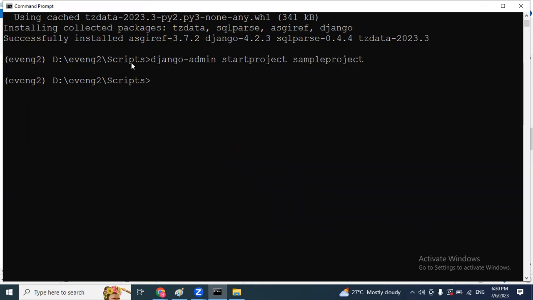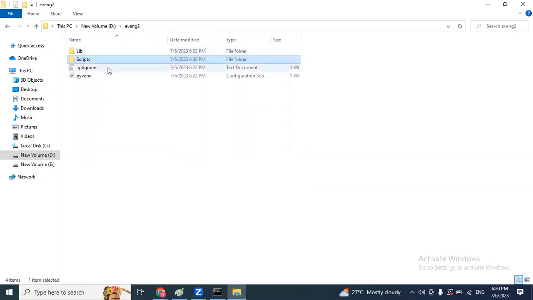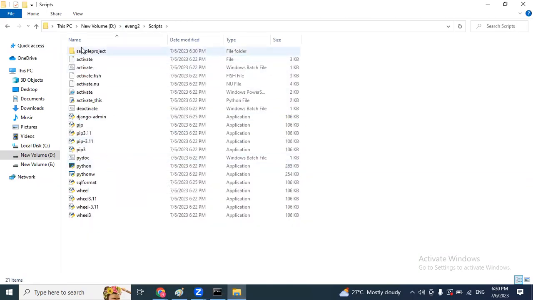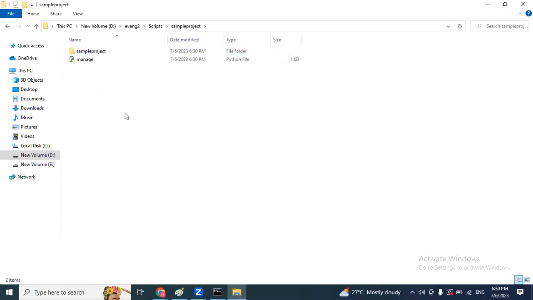Now go to the scripts folder. Is there any project folder? So inside scripts, the sample project folder is created. Open it. Again, there is one more subfolder. After that, one manage.py Python file is also available.